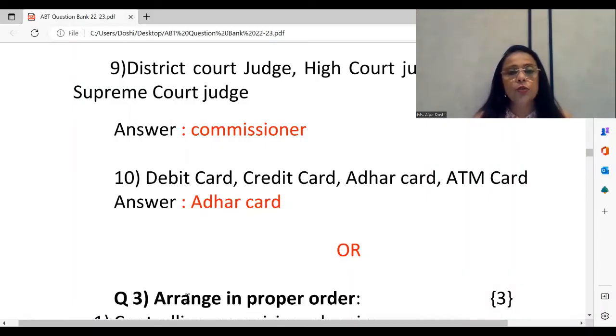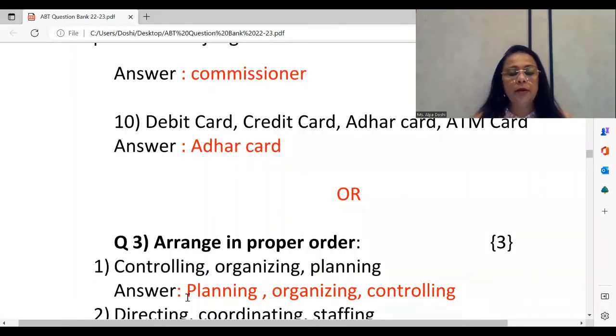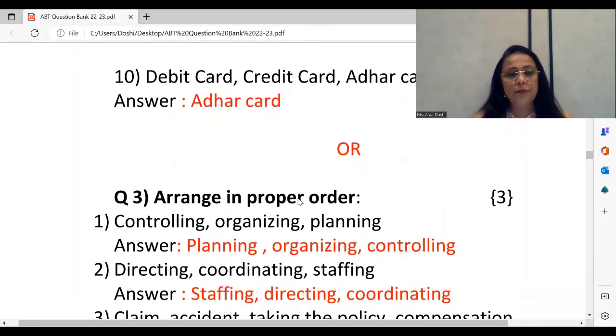We're now going to the next part, and that's the question on arrange in proper order. As we see in the board exam, ABT paper, you may either have to choose the odd one out, any 3, or you may have arrange in proper order. Your college, I'm sure, will give you a question bank for doing this. But in any case, please make sure how you're going to use this to the best of your benefit.